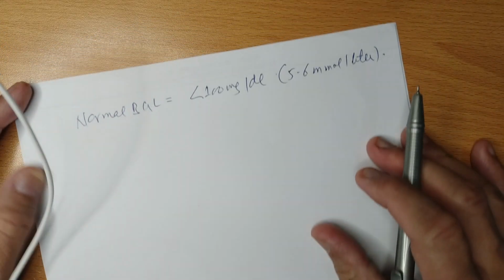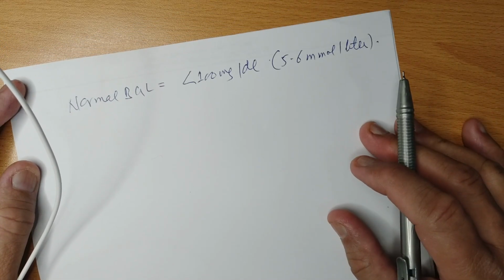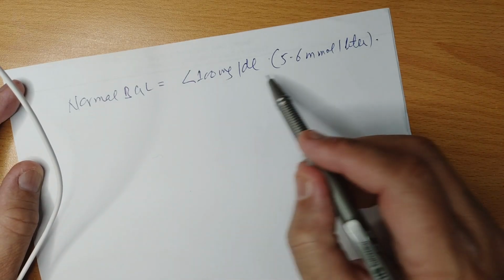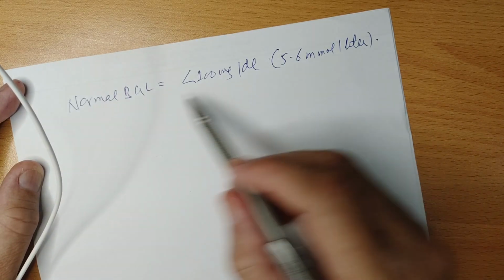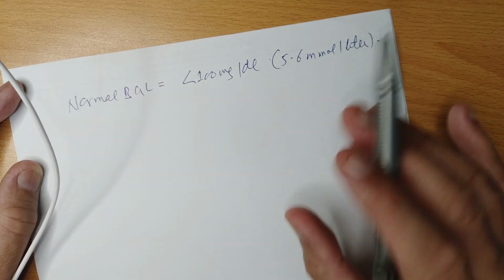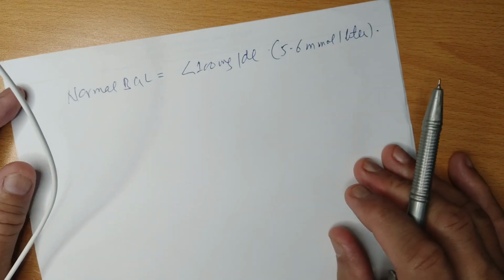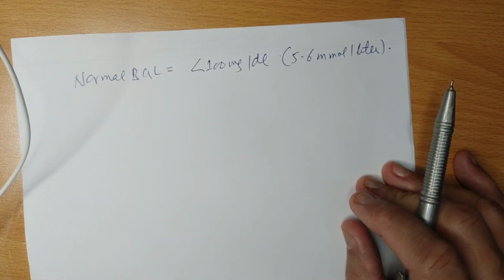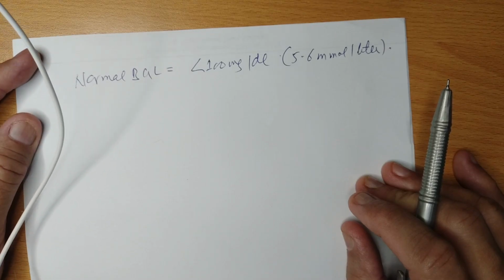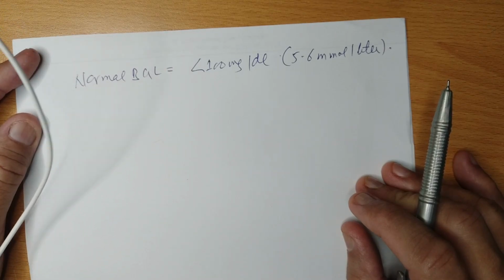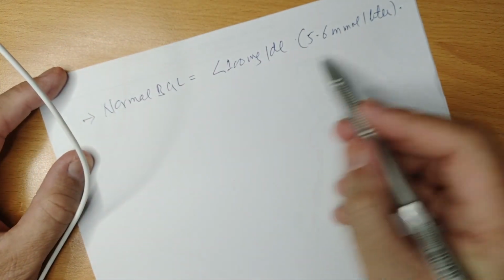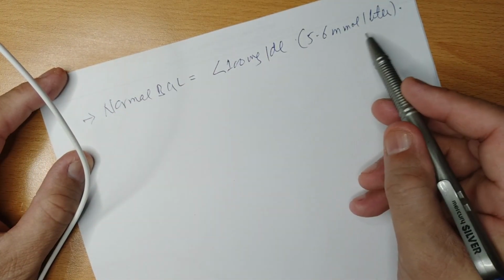So normal blood glucose level varies from person to person depending upon the body stature, body mass index and state of the patient, but the average blood glucose level of a normal person is less than 100 milligram per deciliter. There are different levels of decreased blood sugar or hypoglycemia and increased blood sugar or hyperglycemia. So we will start with the normal blood glucose level. As I mentioned, normal blood glucose level is less than 100 milligrams or 5.6 millimoles per liter.